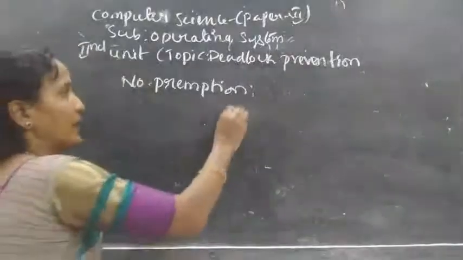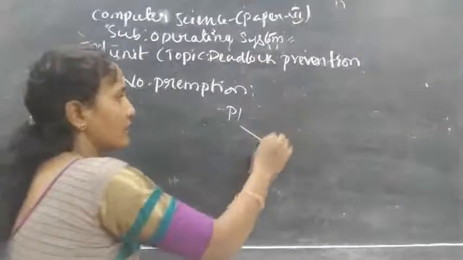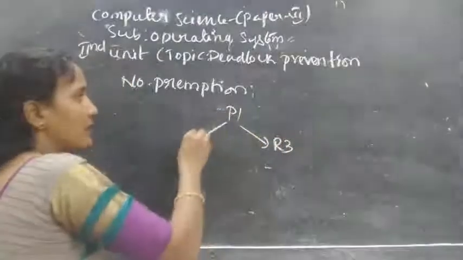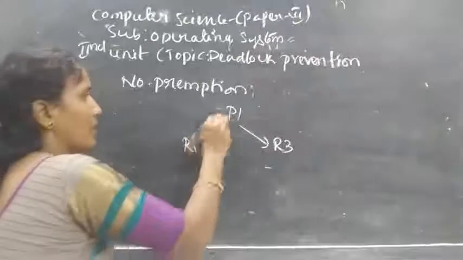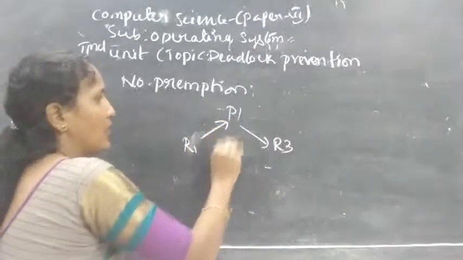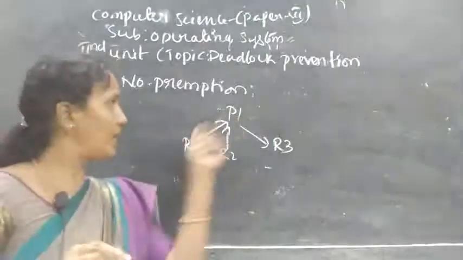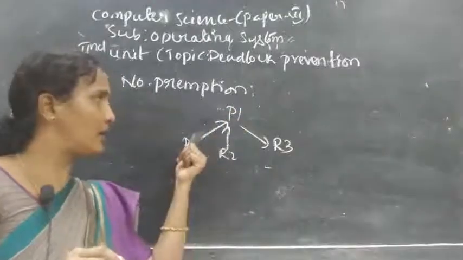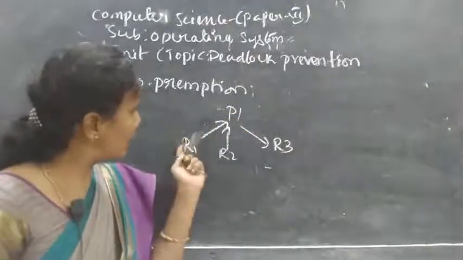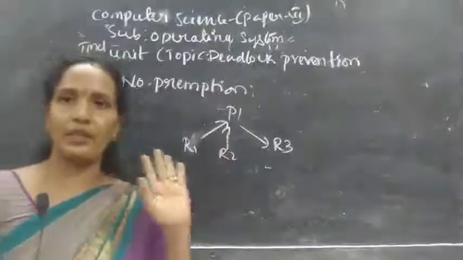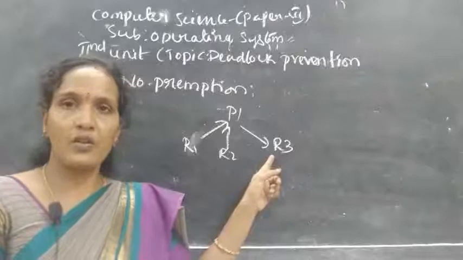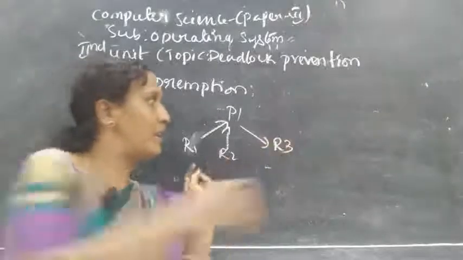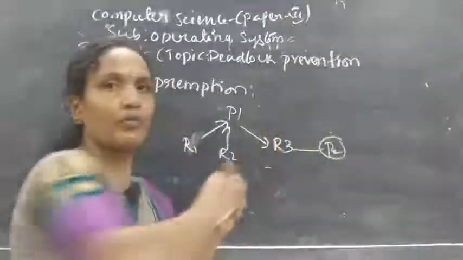For example, P1 is requesting for R3. It already holds R1, and next R2, with P1 only. Okay, P1 already holds R1 and R2, and it is requesting for R3. So what happens? R3 is held by P2. Okay, then what happens here?